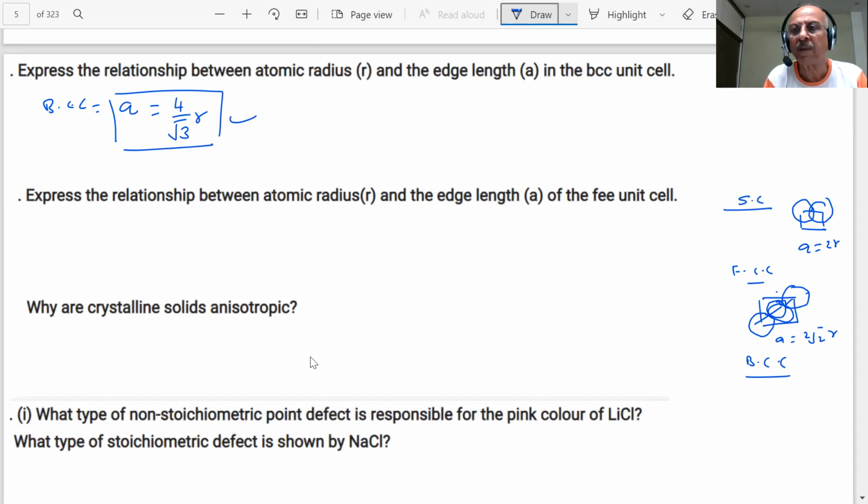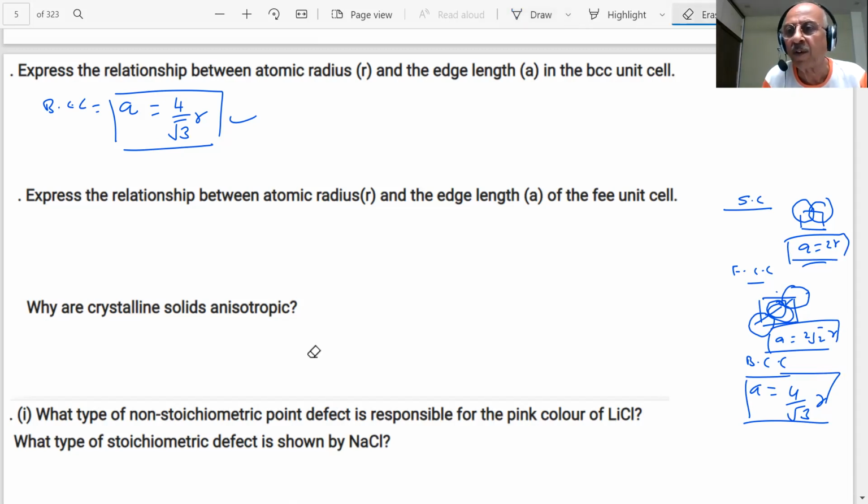I told you we must remember A is equal to 2R, A is equal to 2 root 2R, A is equal to 4 by root 3R. Student, these three formulas are important, should be known to us for numericals also on density. There will be numericals on density also. So we should know how to do them. Okay? So these are some of the ways, student, we must remember these formulas.